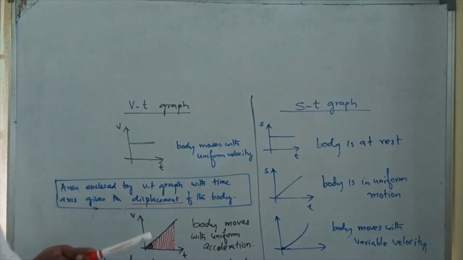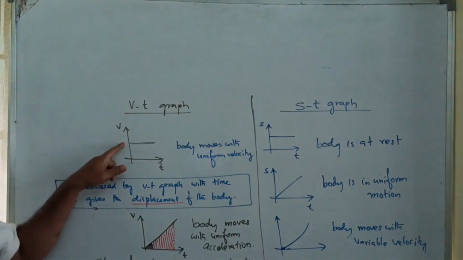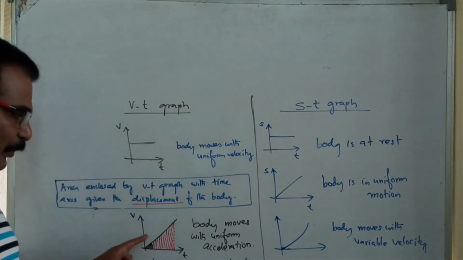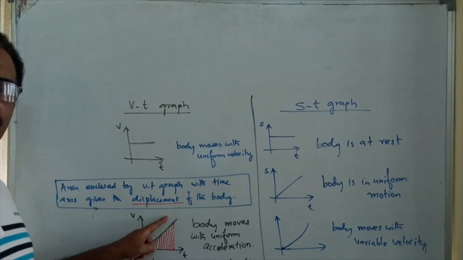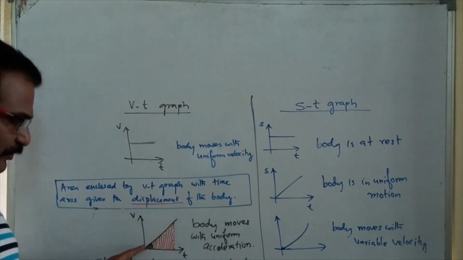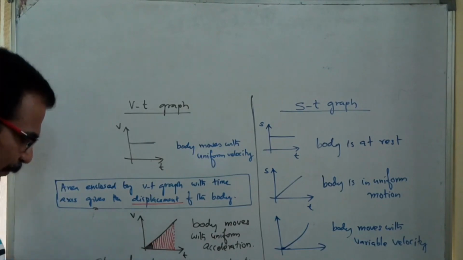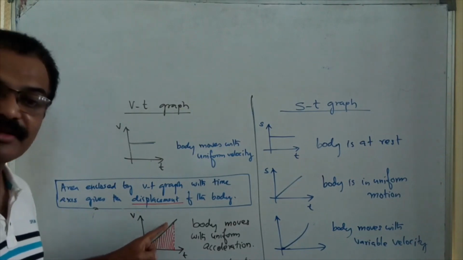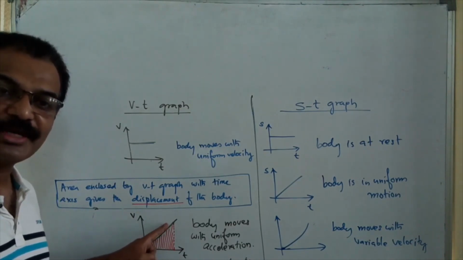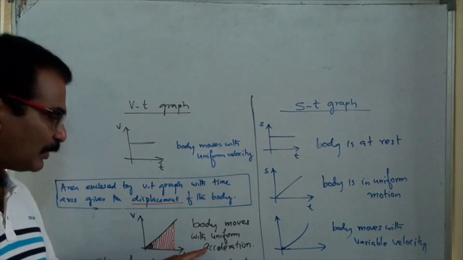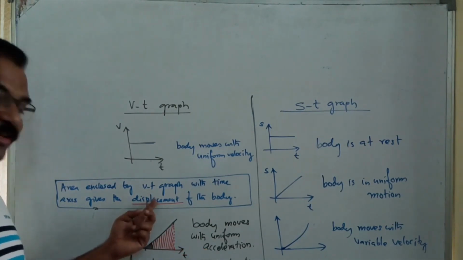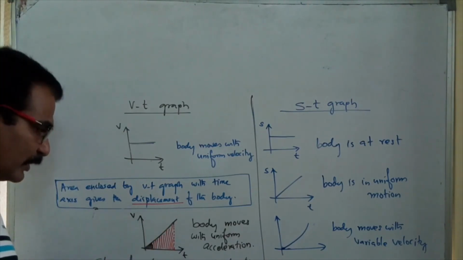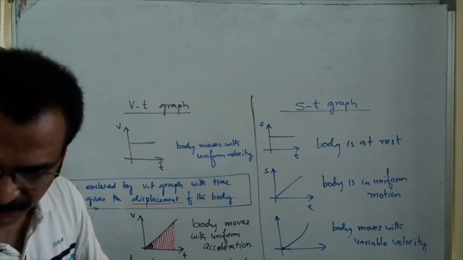Well, so all the three important points I told. The velocity time graph is parallel to the time axis, means the body is moving with uniform velocity. The velocity time graph is inclined, means the body is moving with uniform acceleration. It's a straight line. Please note that it's a straight line. And if you find the area enclosed by the velocity time graph with the time axis, you will get the displacement. If you find the slope of the velocity time graph, it will give you acceleration. Next day we will do numericals.